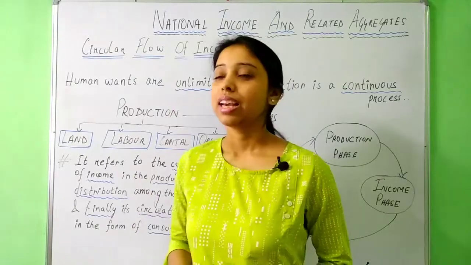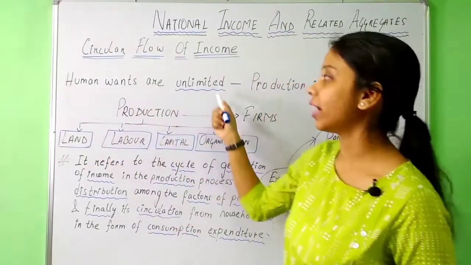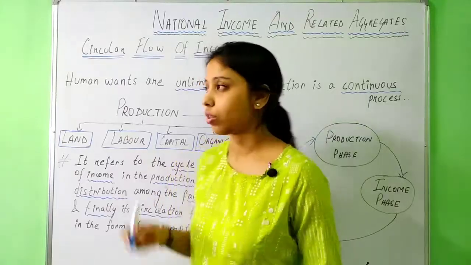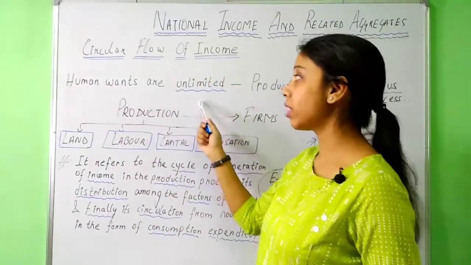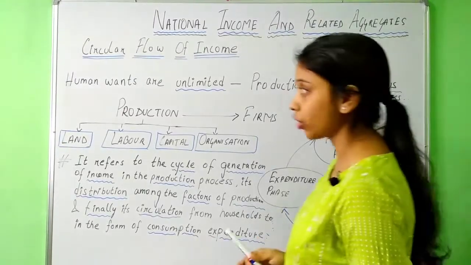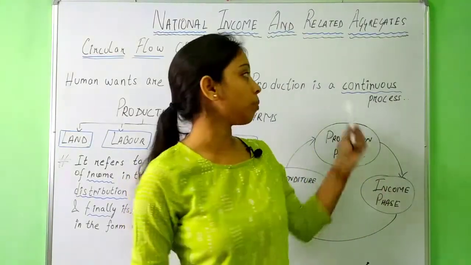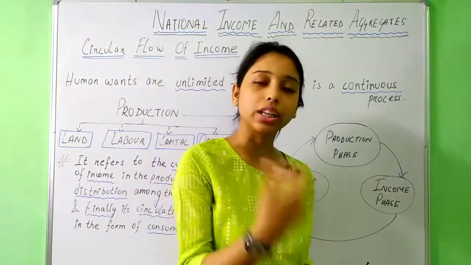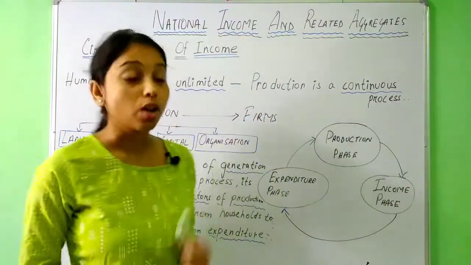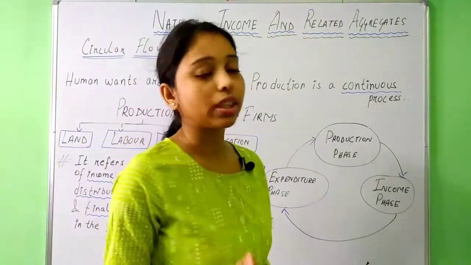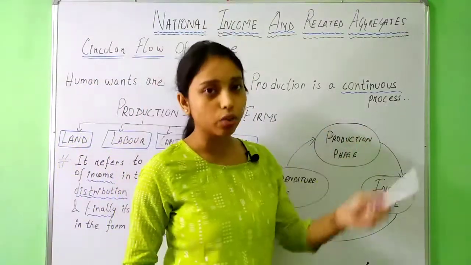Okay? It is said that human wants are unlimited. That means human beings have never-ending wants. Since human wants are unlimited, production is a continuous process in an economy. So in every economy, production is a continuous process. That means production continuously keeps happening. Why? Because human wants are unlimited. We people demand much, so that's why production is a continuous process.